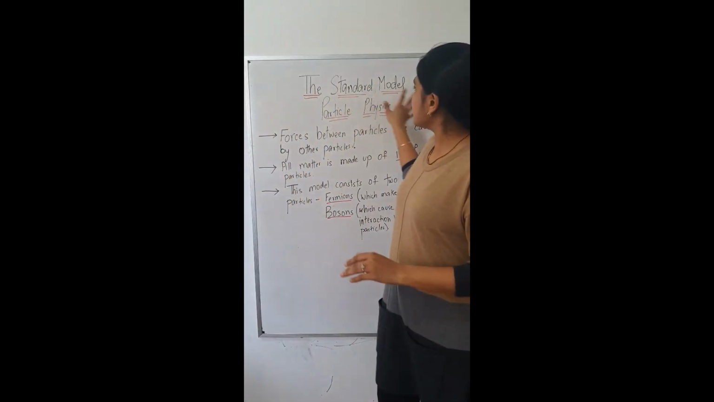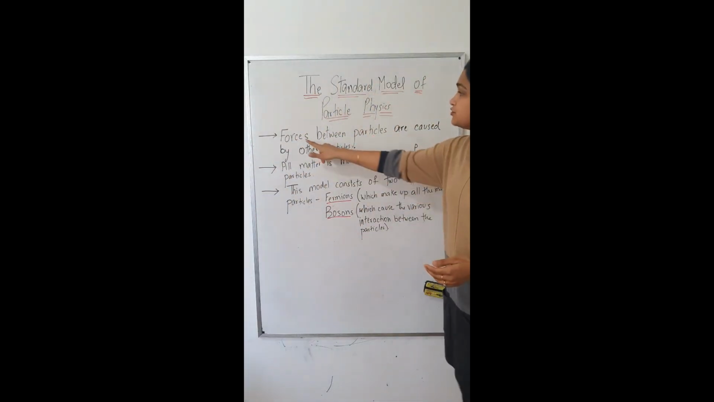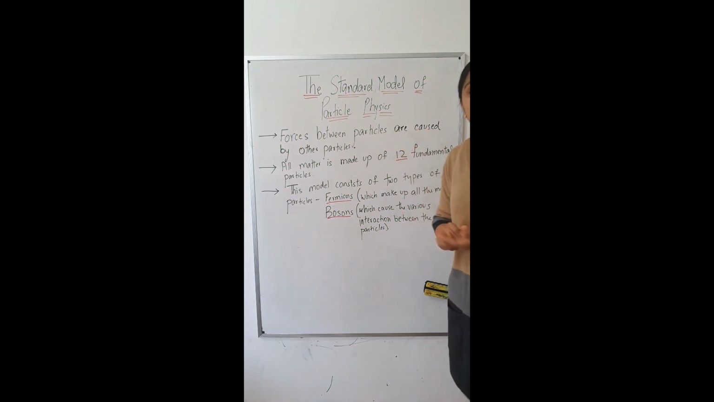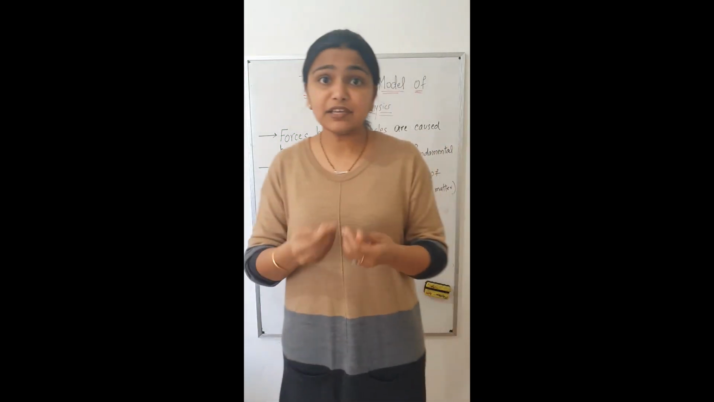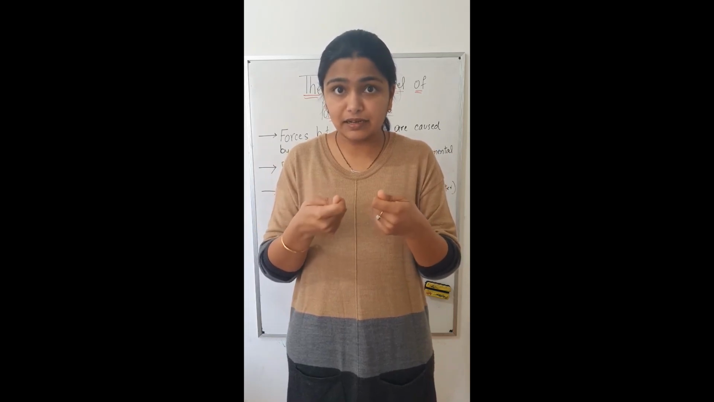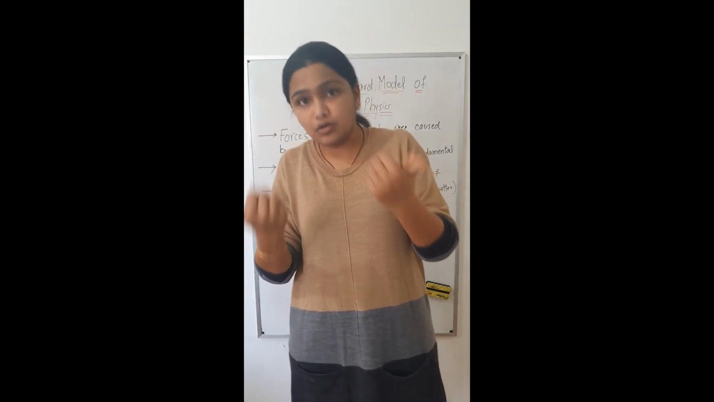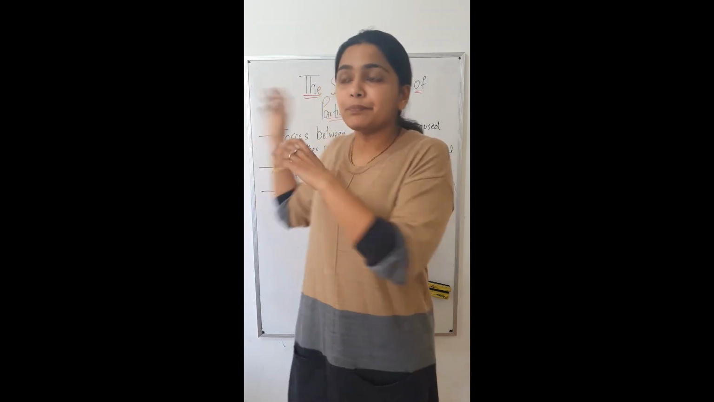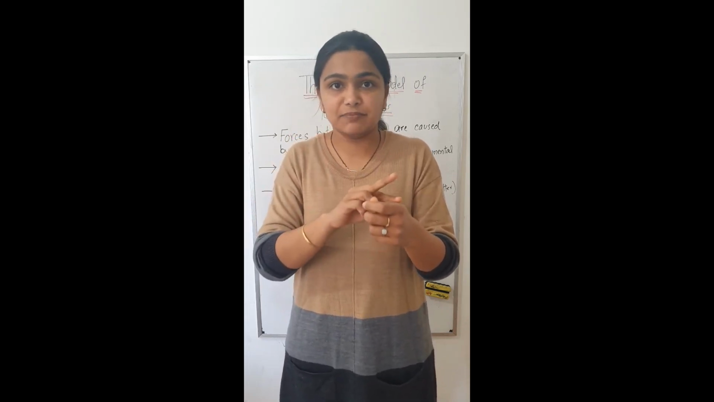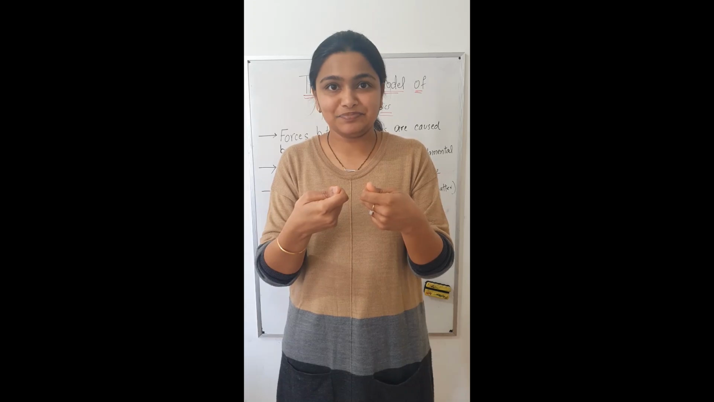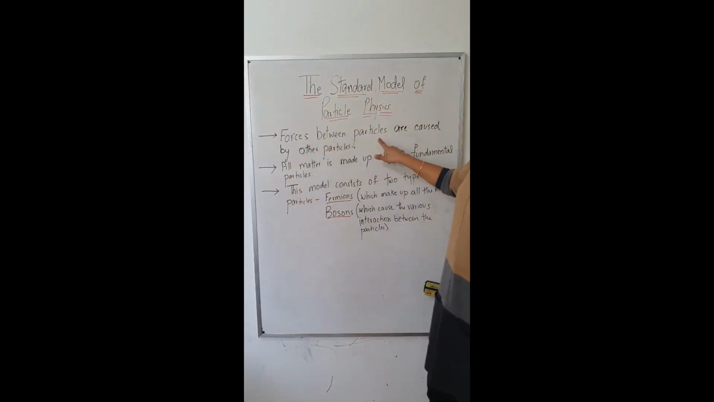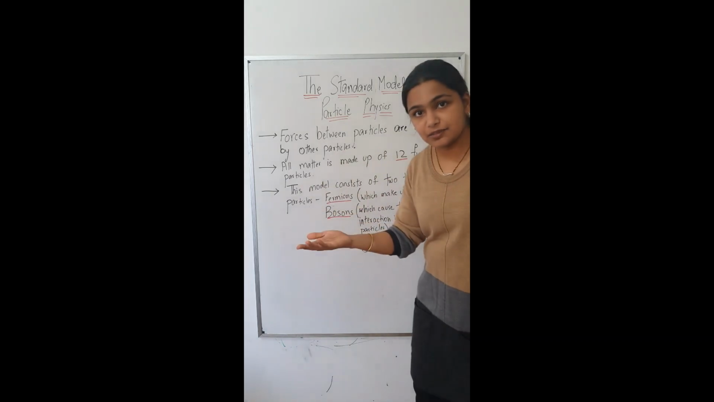Okay, so the standard model of particle physics says that the forces between particles are caused by other particles. For example, if you are bringing two magnets close together, you don't have to touch the magnets to feel the force, right? At a distance also you can feel that the magnets are either attracted or repelled. So particle physics says that very fine subatomic particles are being exchanged when you bring two magnets together. Therefore, it says that forces between particles are caused by other particles.